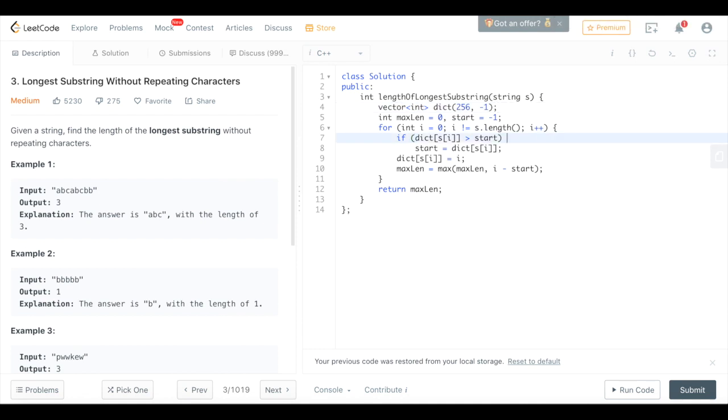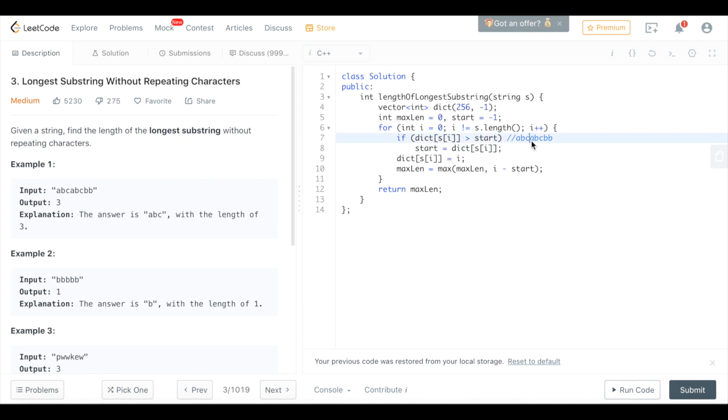When we encounter A again, the A entry of the vector is 0 and the start is still -1, so 0 is larger than -1. That means we have repeating characters here. So we need to start from the next character after the first A, which is B, with index 1.